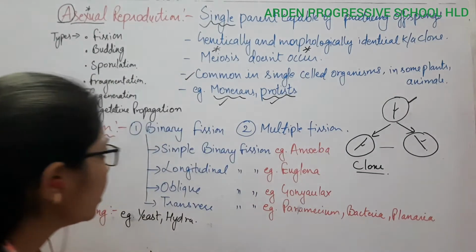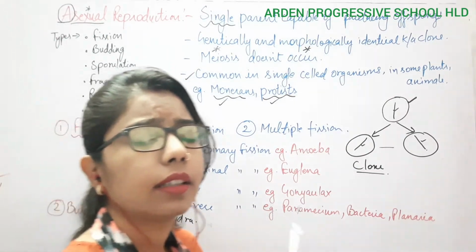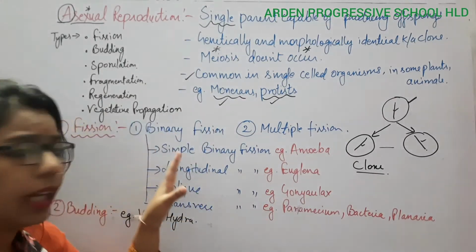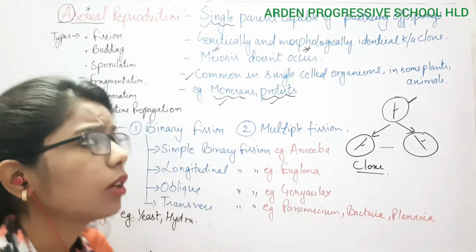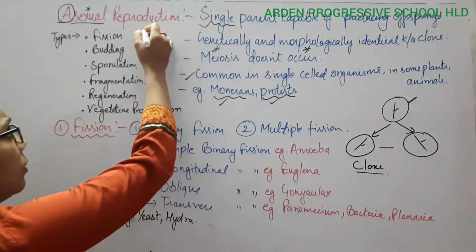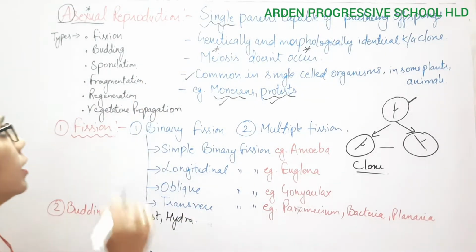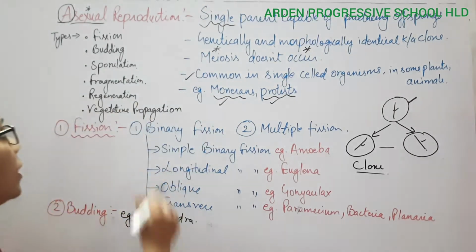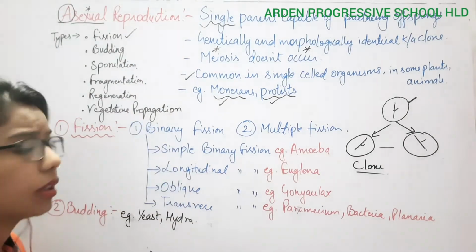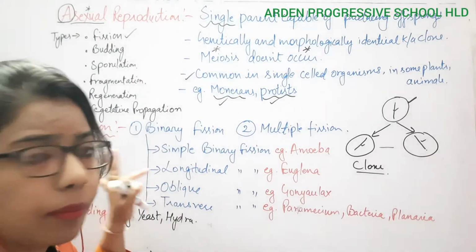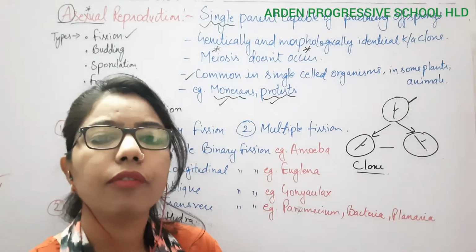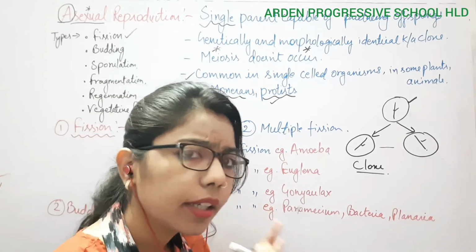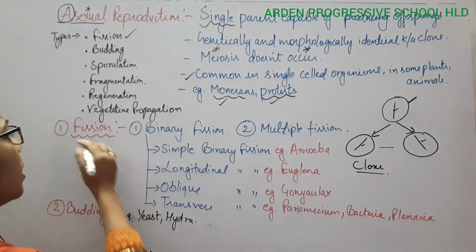Now if I classify asexual reproduction, it can be of different types. Here I have mentioned some different types of asexual reproduction which we are going to discuss in the coming lectures also. We have started with fission, budding, sporulation, fragmentation, regeneration, and vegetative propagation. All these are different types of asexual reproduction, and the first one is fission.